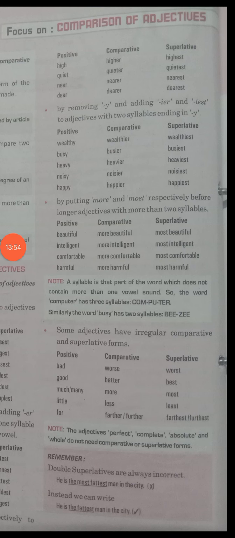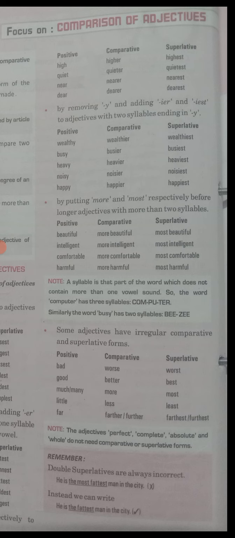Now at the last there is one more point, and this point is the same which we have done in the pronouns and other chapters also, that we are having irregular forms. What is the irregular and regular form we have done in the verbs? That regular forms of the verb are those verbs where, while changing their form from first to second, the word will remain the same, while irregular are those forms where, when you change them from first form to second form, the word will also get changed.